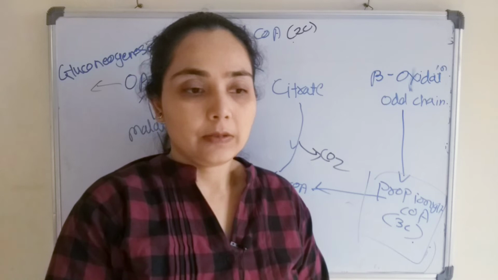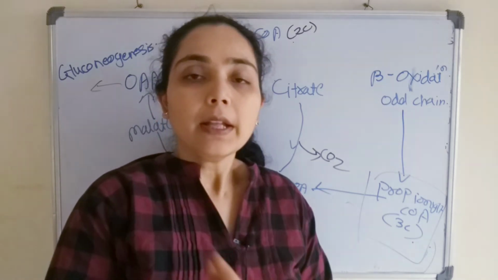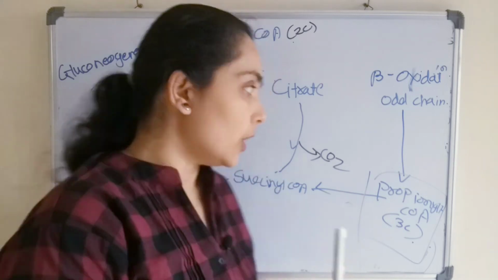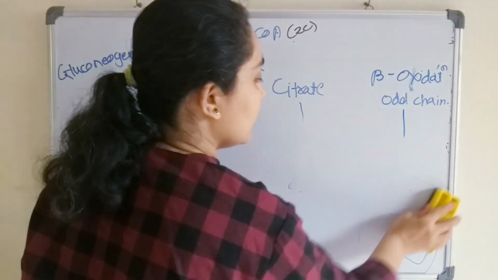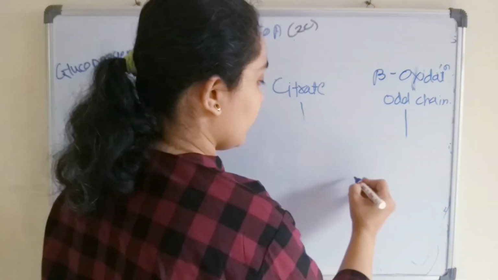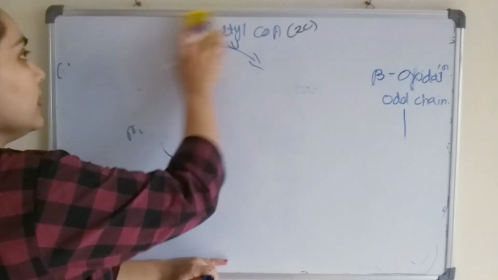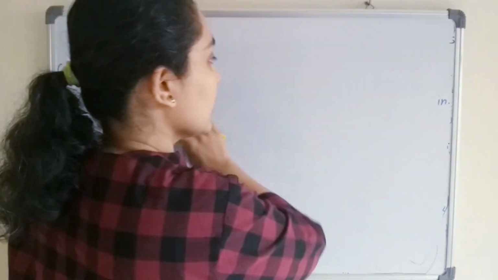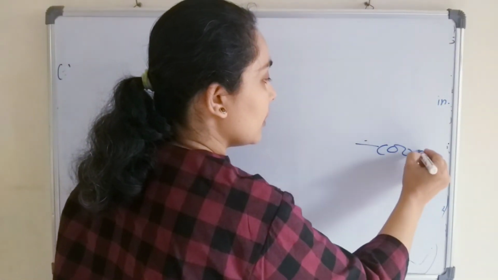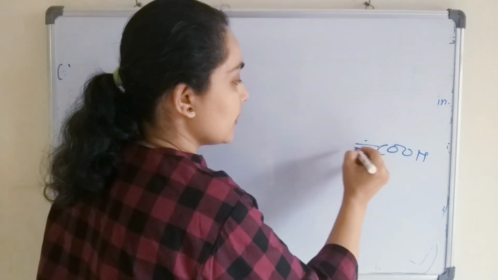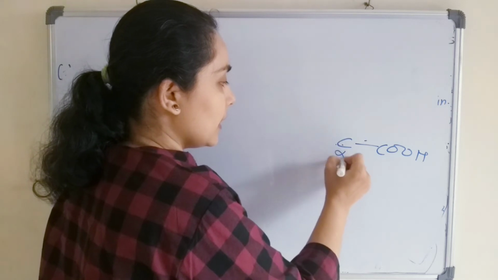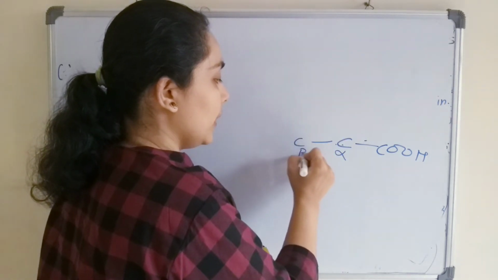We had discussed the beta oxidation; there are also alpha oxidation and omega oxidation. Alpha oxidation means what? So this is the first carbon of some fatty acid, the adjacent carbon is the alpha and the next is the beta.